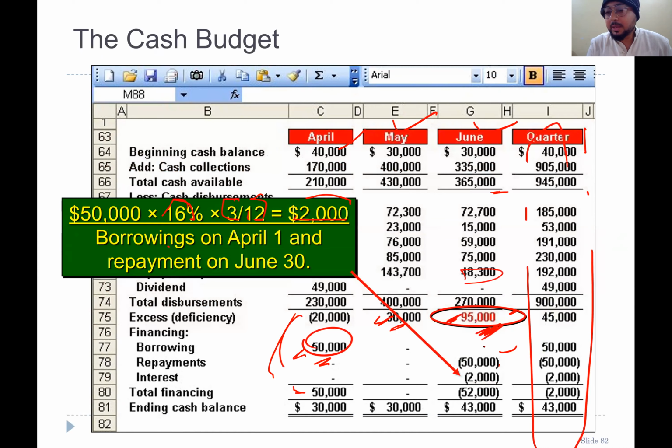Even then, after paying the principal and interest, you still have 43,000 left. So if the question further says, how much amount is available for investment? Only 13,000, not 43,000. Why? Because 30,000 is already booked. You cannot decrease your balance below 30,000. You must maintain a 30,000 balance, right? So this is how you make a cash budget. So this is a comprehensive example of a cash budget, right?